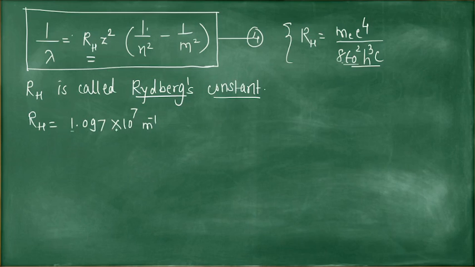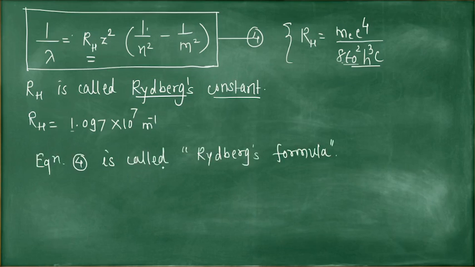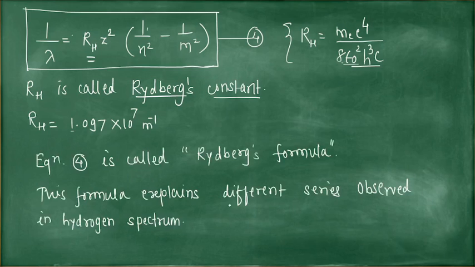So this is similar to the empirical value given by Balmer. So equation 4 is called Rydberg's formula, and this Rydberg's formula explains different series observed in hydrogen spectrum.